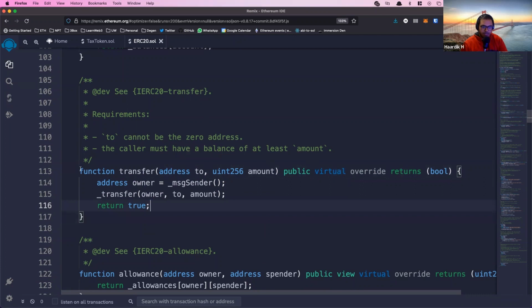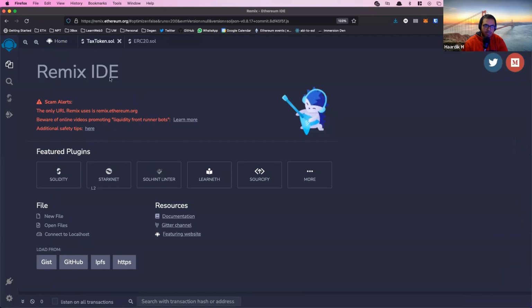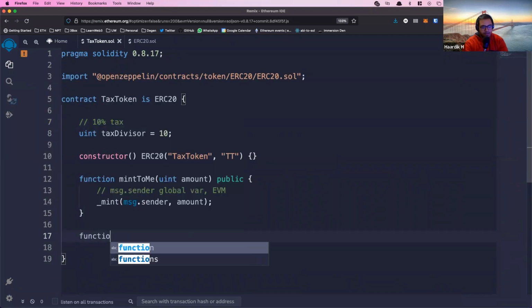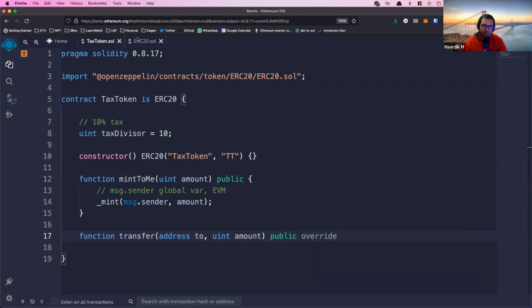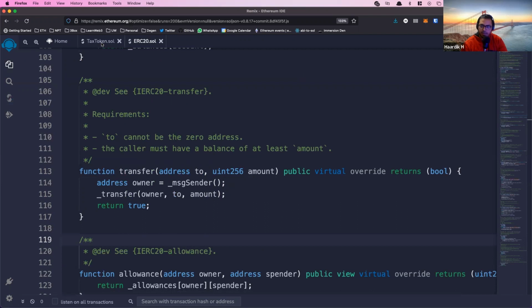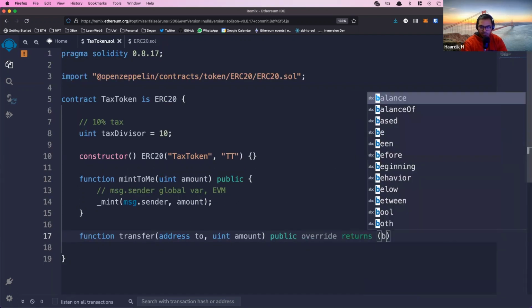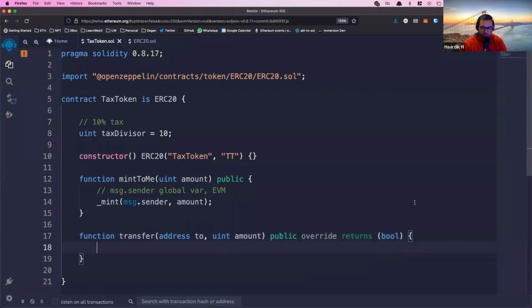So basically, all we really need to do is create a function with the exact same name and the exact same arguments and just mark it as an override. So we'll say function transfer, and I believe it's to and amount. Yes. The variable names don't matter, but the data types must be the same. So we're going to take the address to and a value amount. This is a public function that anybody should be able to call. And this is overriding the previous declaration, and it needs to return a Boolean. That's just how the standard is. Typically, the Boolean would represent if the transfer went through or not.